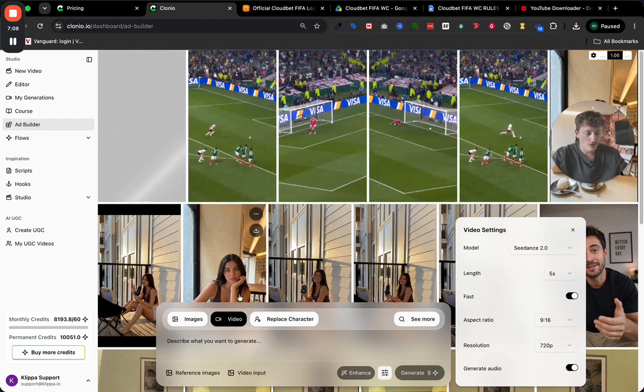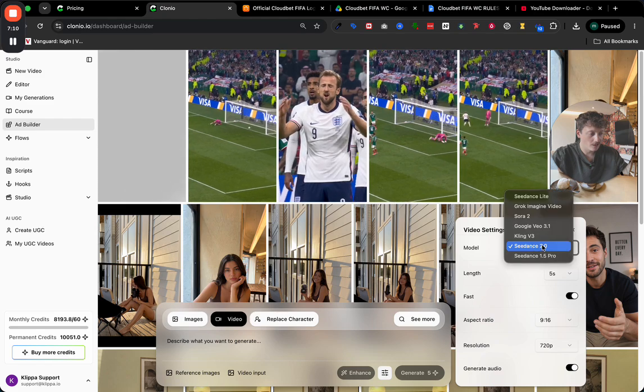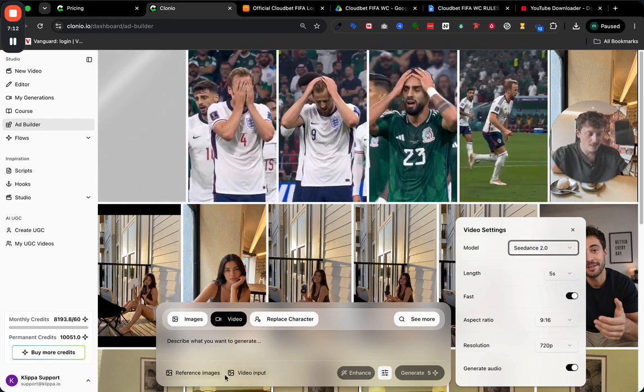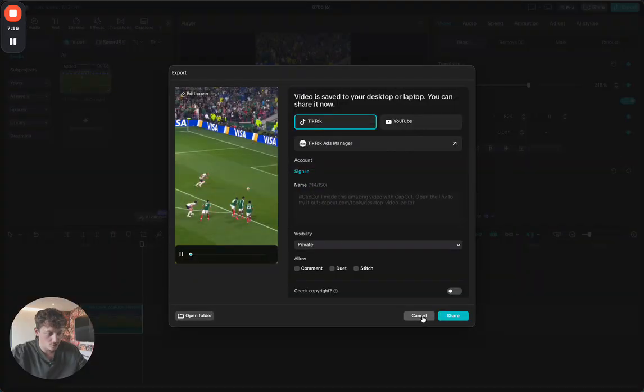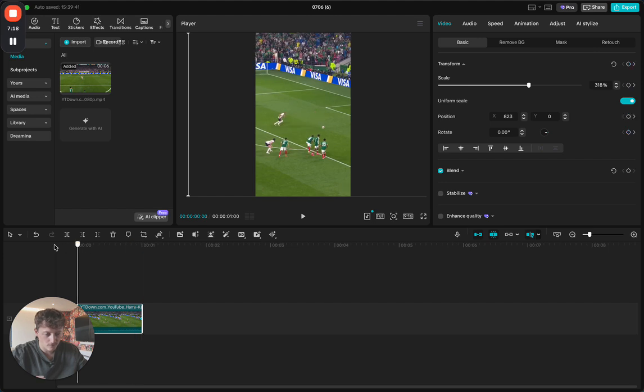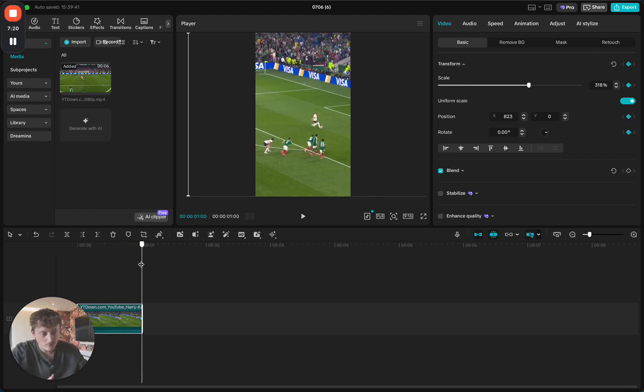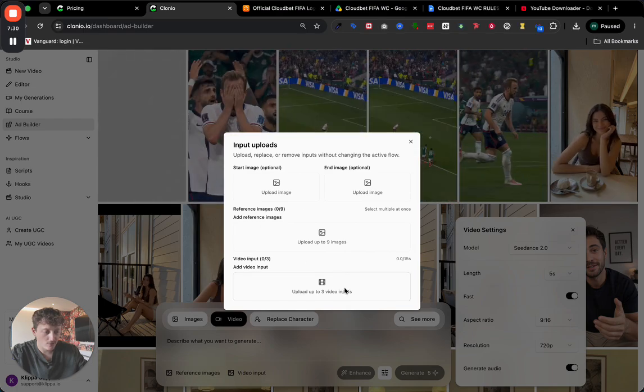So all we're going to do, and I've created a few of these examples to show you what they look like, is come into the software, go onto Video, and click CDance 2.0. Then we're going to click on Video Inputs. Now what I've done is I've recreated two versions of this video clip. The first one is the full goal being scored from this camera angle, and the second one stops just as he's about to kick the ball. And that's really important because we're going to use both of these to try and get the best outcome using the AI model.